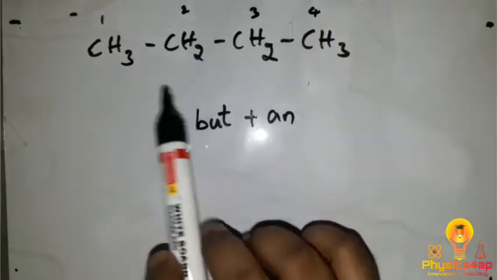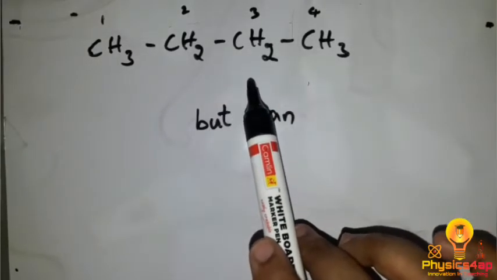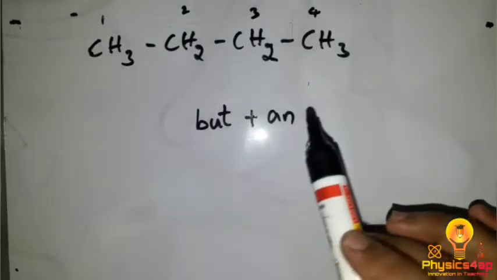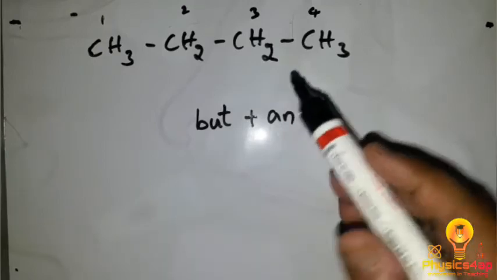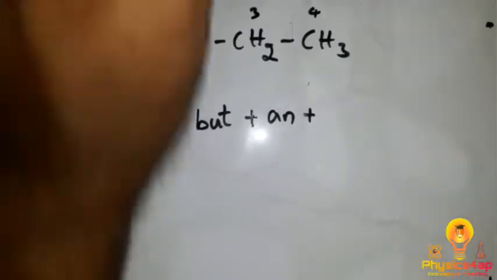And next, see whether all are hydrocarbons. Hydrocarbons mean that only carbons and hydrogens are present. So only carbons and hydrogens are present, so we should write the suffix as E, as you see in the table.